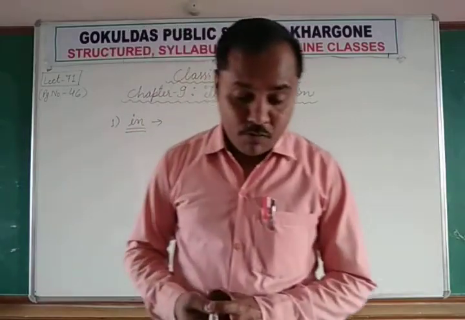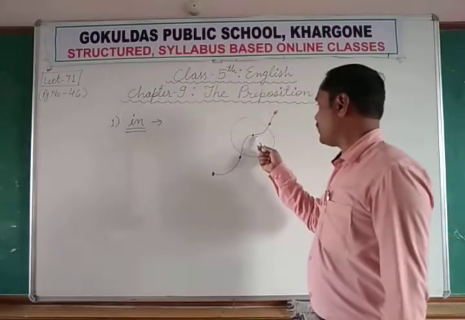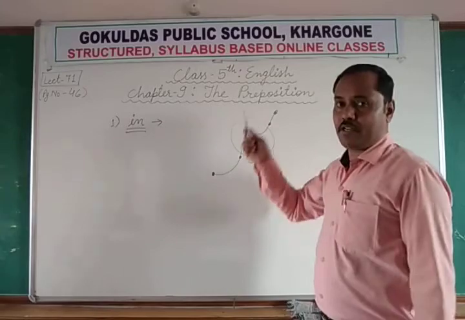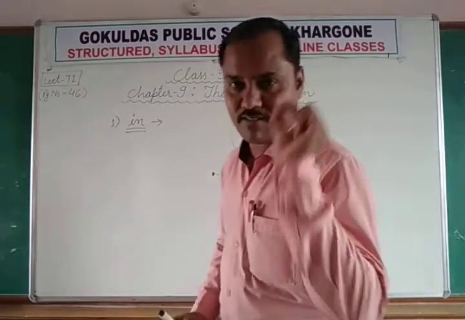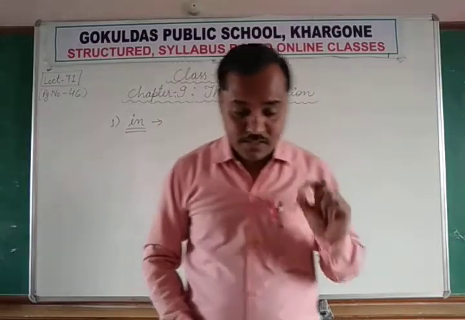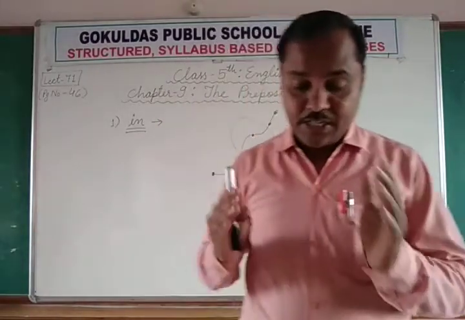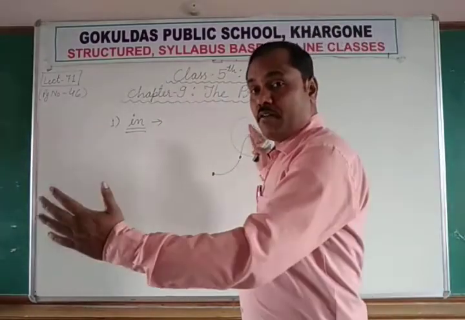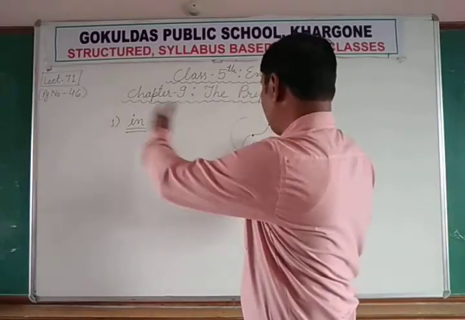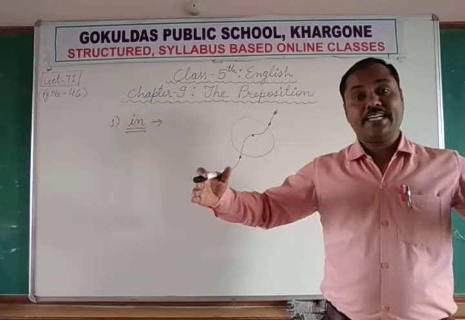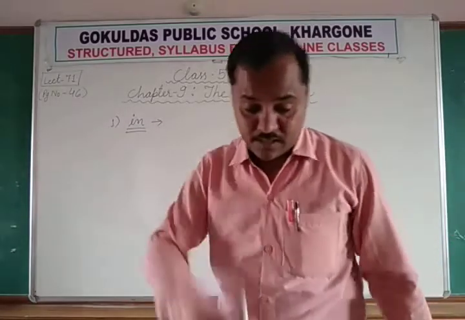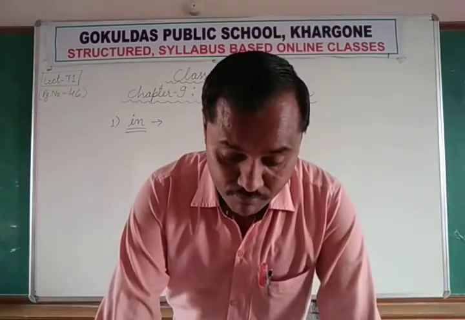Just like Archana was born in Chennai. Chennai is a very big city, but on the map of India, Chennai is only a dot. Similarly, they lived in New York. Again, New York is a big city, and we are taking it as a big area, in New York City.